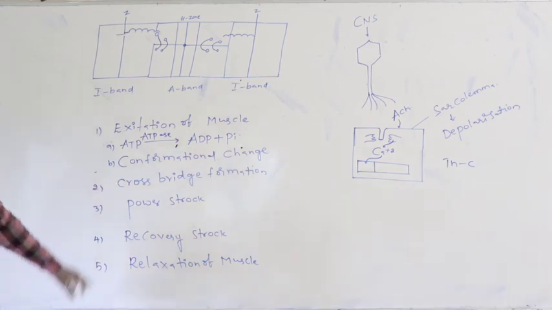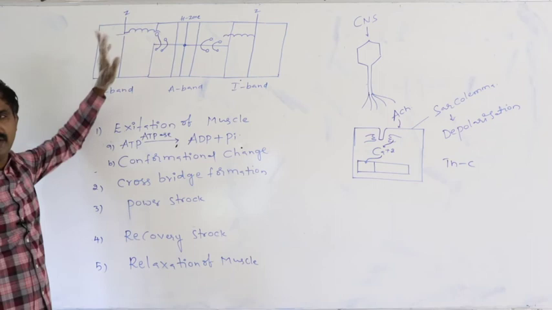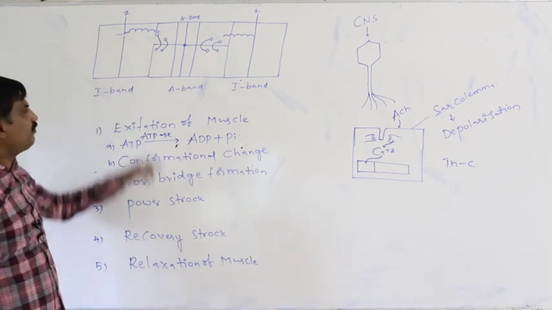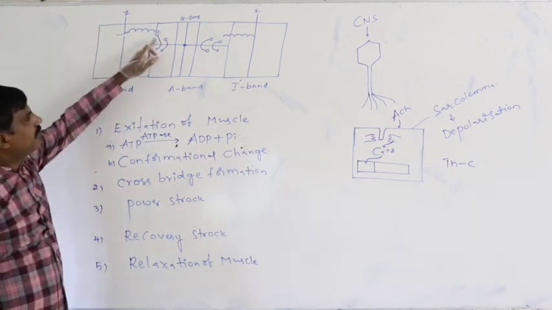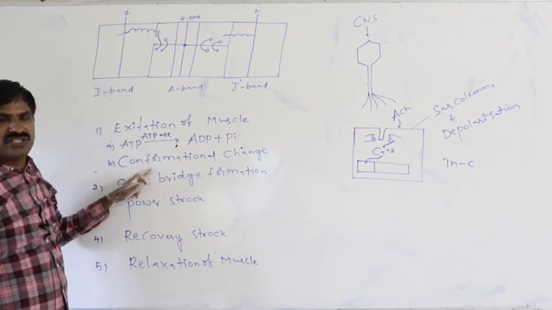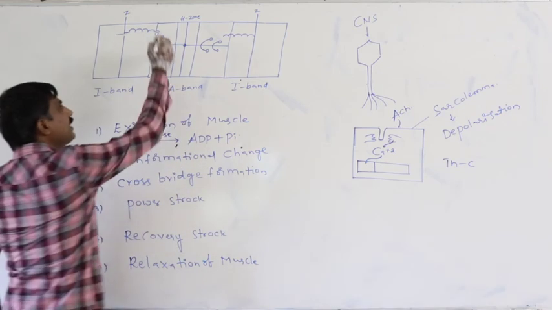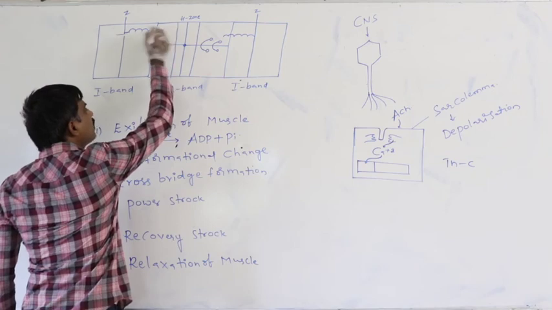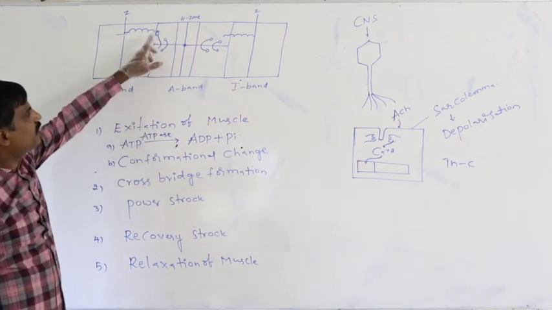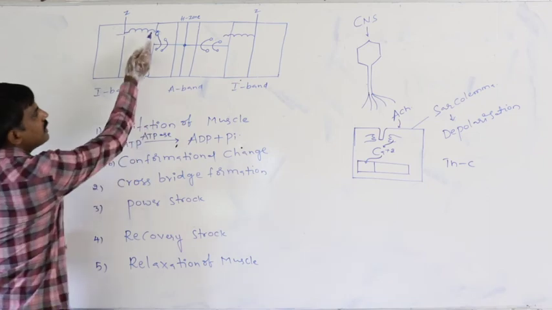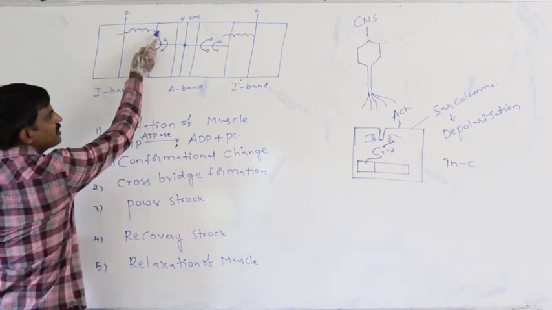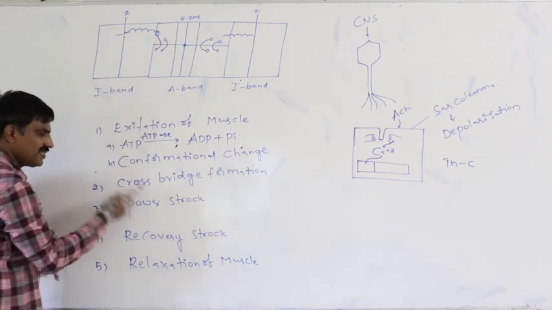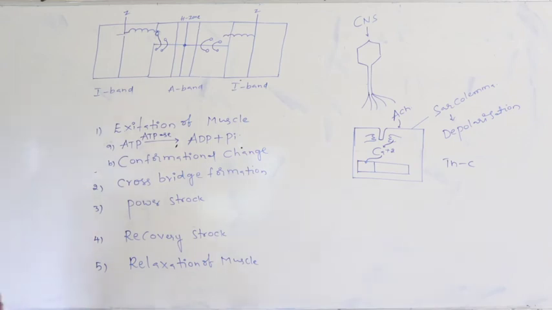Next, after completing the conformational change in the head of the myosin, this head of the myosin attaches to the corresponding active site. This is said to be the cross bridge formation.